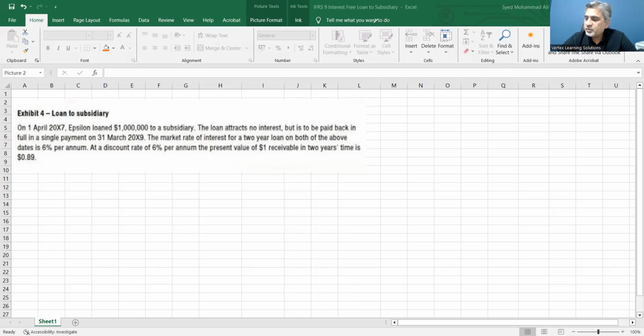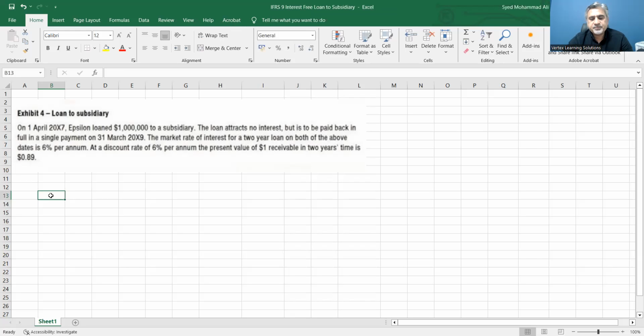And the financial asset which we have, we should be recording it at its present value. We are not going to receive any interest, so there is no need to discount the interest because there is no interest chargeable. It's an interest-free loan. But we do have a discount rate, which is 6%. Interest rate in the market is also 6%. Discount rate is also 6%. So what the parent needs to do now here in the parent's books, we need to record the financial asset at its present value.